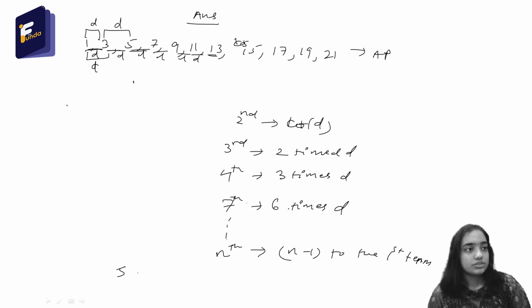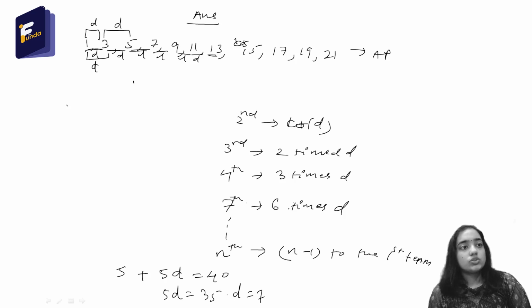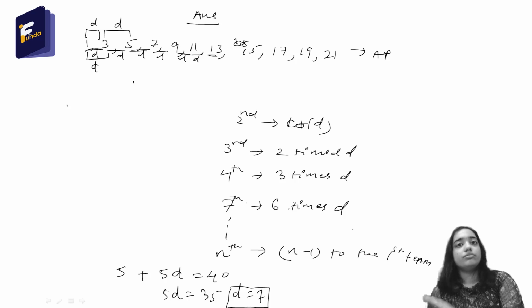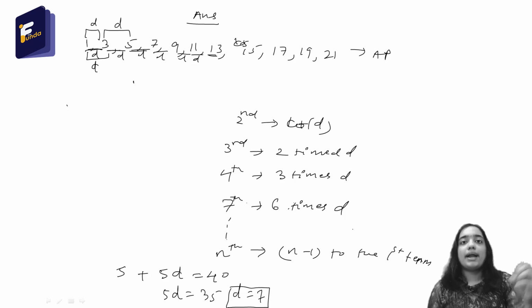So this is 5 plus 5d, where d is the common difference, which I don't know, equal to 40. From here 5d equal to 35 and d equal to 7. So we got the answer for our first bit, that is d equal to 7. We derived a pattern for the nth term of an AP, and we used that pattern to solve the first bit of this question.